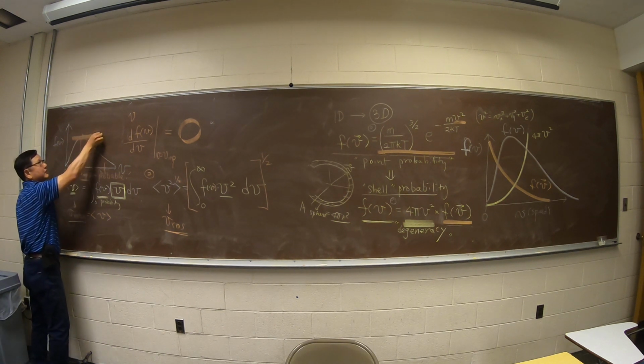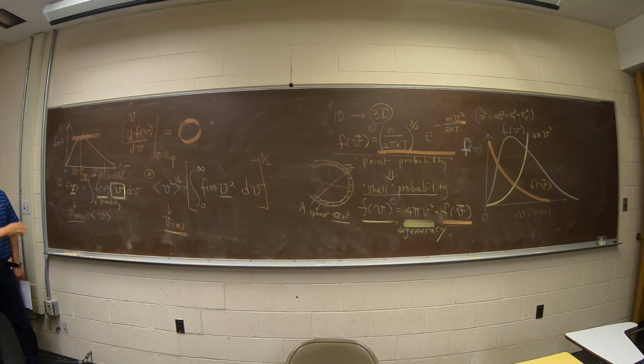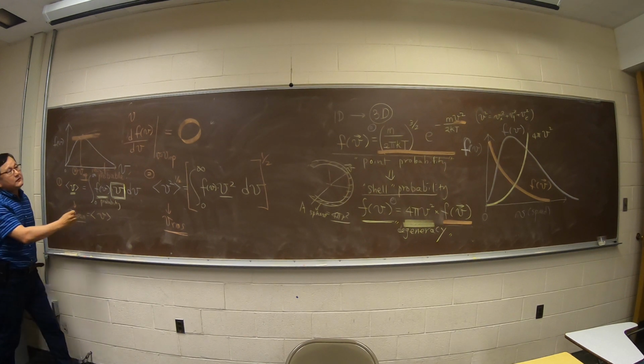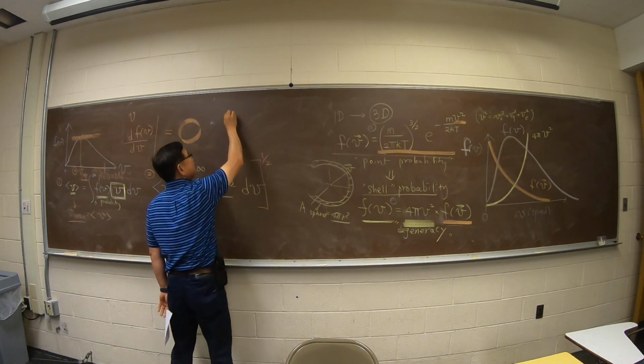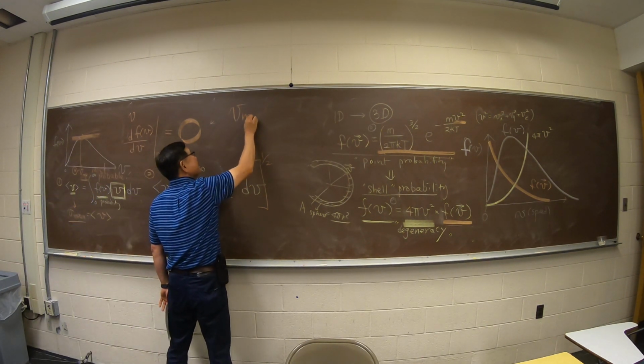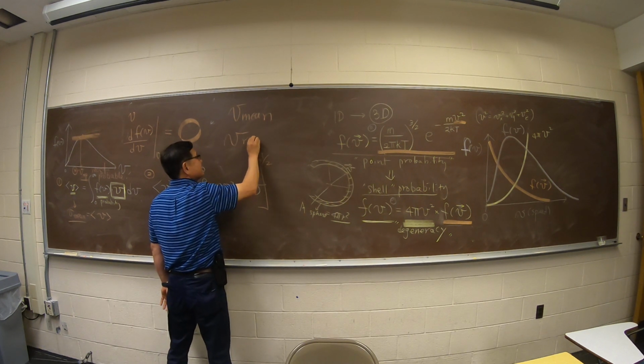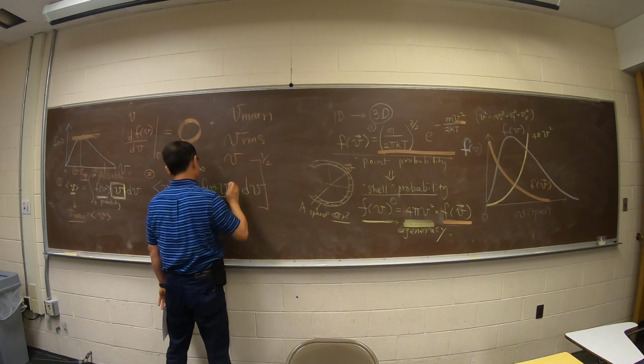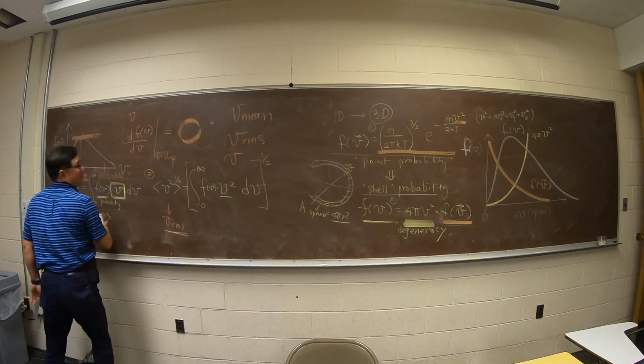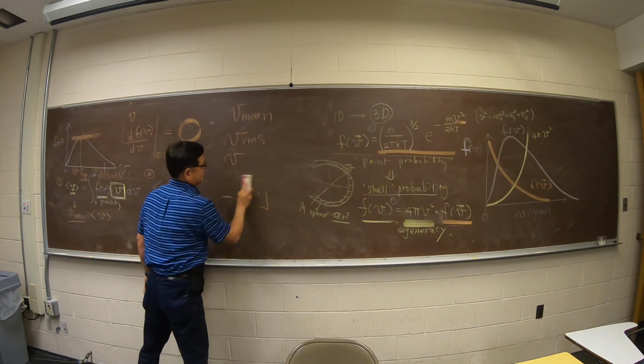That's the 0 slope right there. So those are the 3 values. We are now talking about V mean, V RMS, and V most probable, okay?